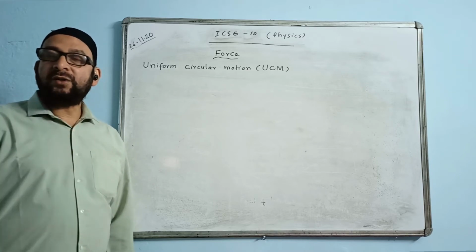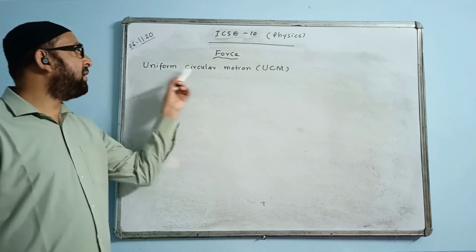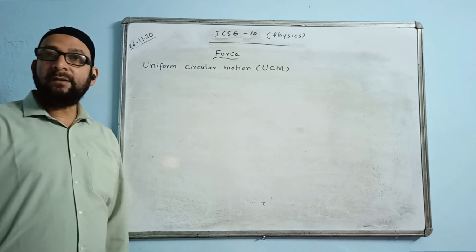Uniform means actually constant. What remains constant here in this motion? Speed will remain constant.